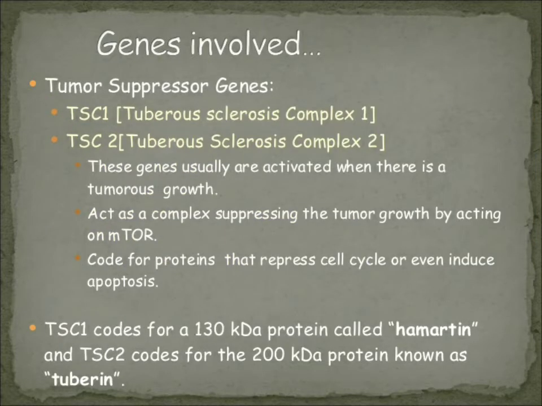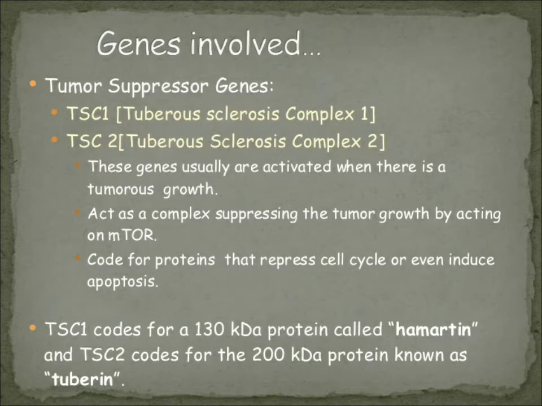Genes involved. So what are the genes involved in this disease? Always remember TSC1 and 2. TSC means tuberous sclerosis complex 1 and tuberous sclerosis complex 2. So these are the two genes. Basically they are known as a complex because they are a collection of genes, tuberous sclerosis complex 1 and tuberous sclerosis complex 2. They are present on two different chromosomes, one is 9, another is 16. So TSC1 is situated on chromosome number 9 and TSC2 is situated on chromosome number 16.